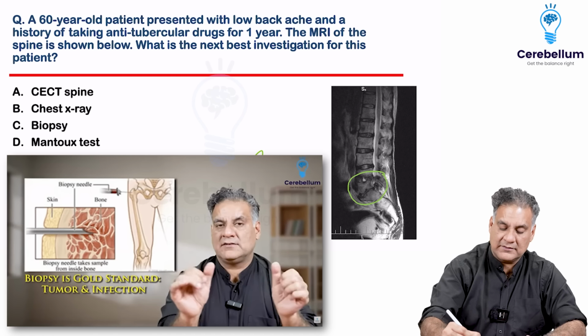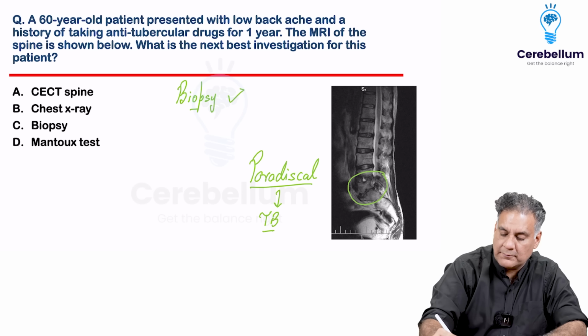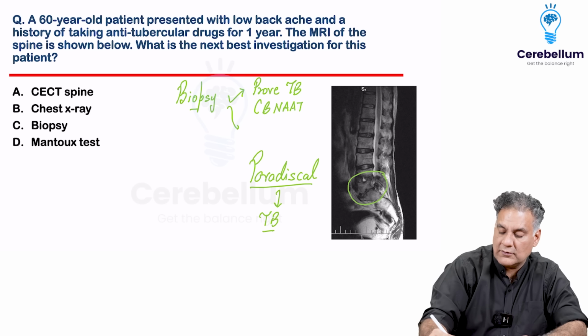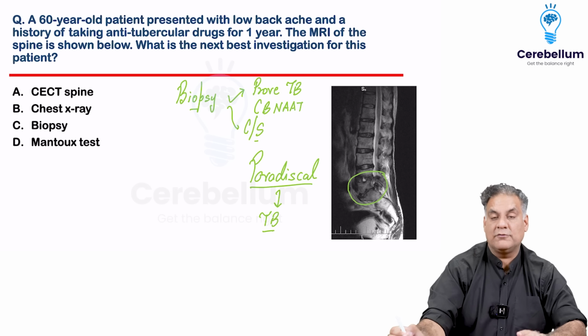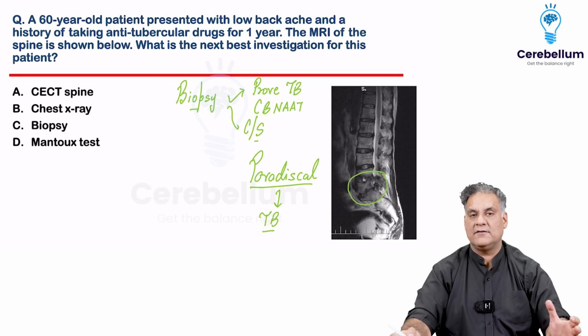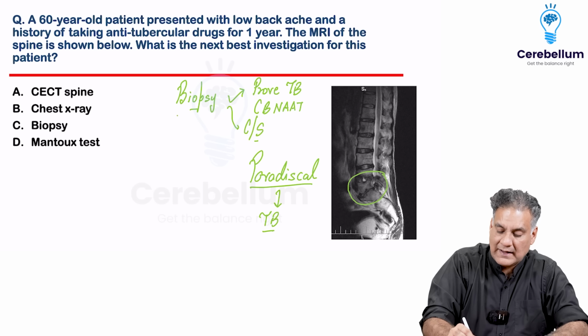You want to take a biopsy. Why do you want to take a biopsy? Number one, you want to prove that this is TB, so you will do CBNAAT. Second, you also want to do culture and sensitivity of the organism to find out, is it resistant or sensitive to the drugs of tuberculosis? So that is why the biopsy has to be done.